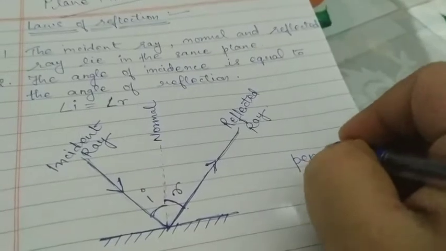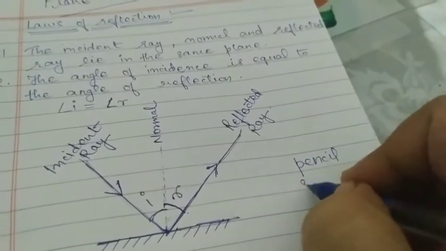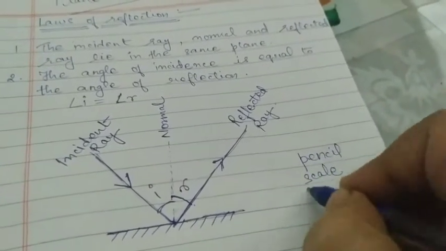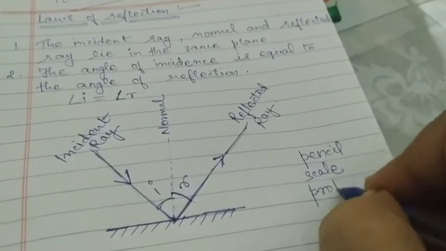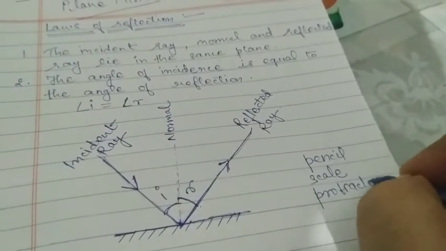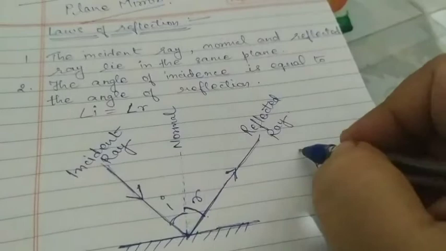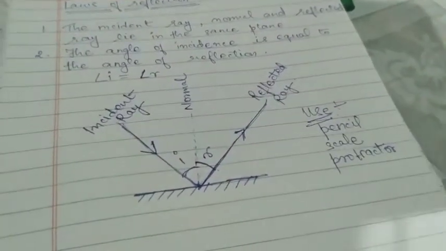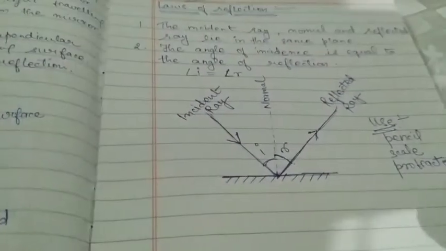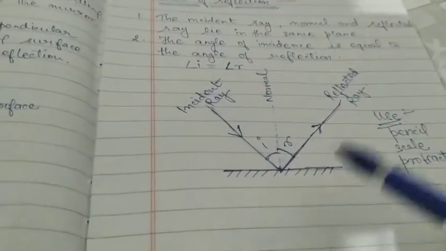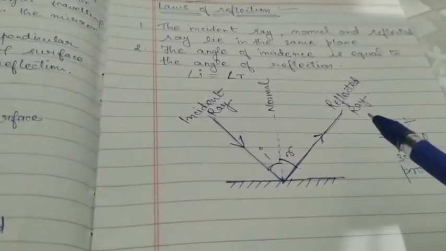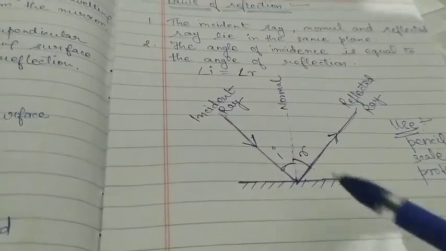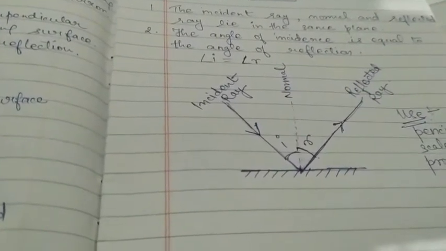Use pencil, scale, protractor. Fine. And for the very first time you will draw very light lines, and then later on you can darken them once the diagram is correct.